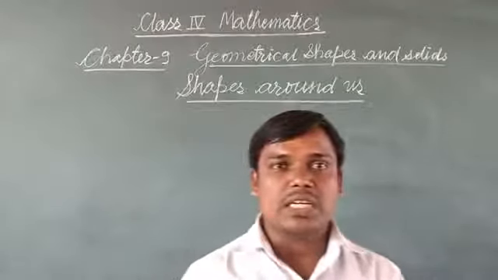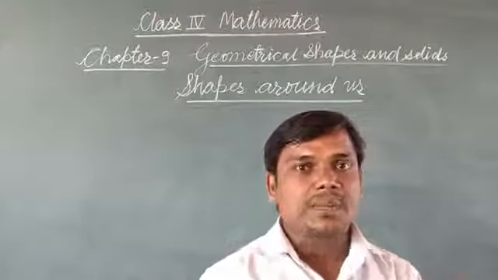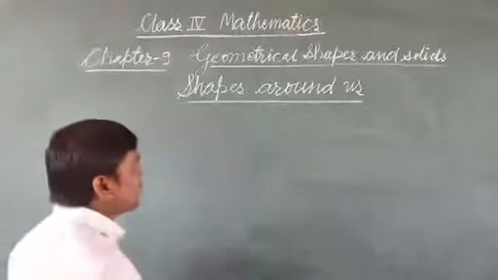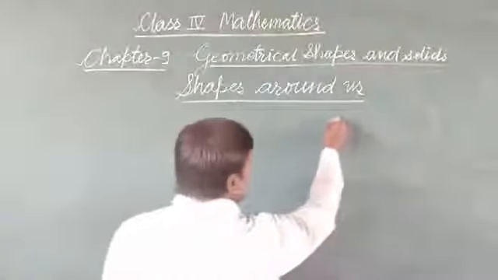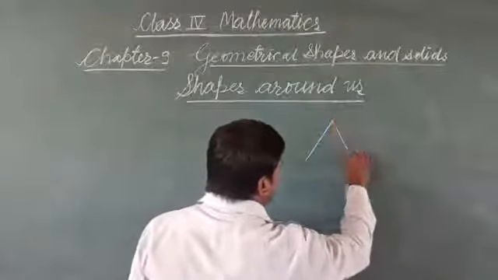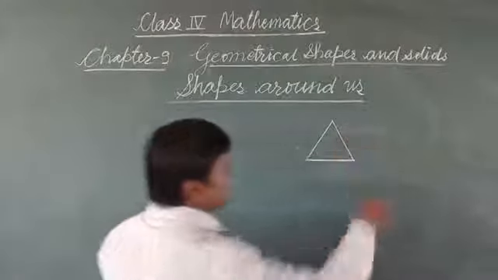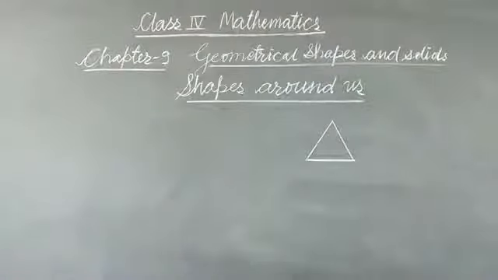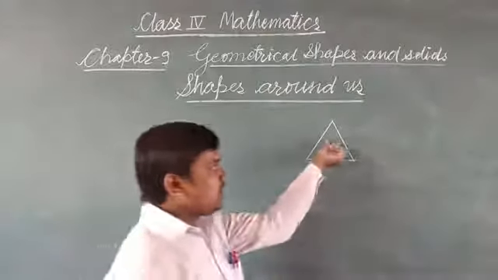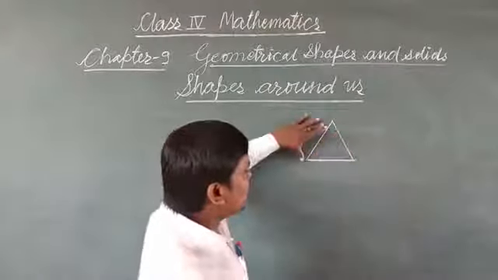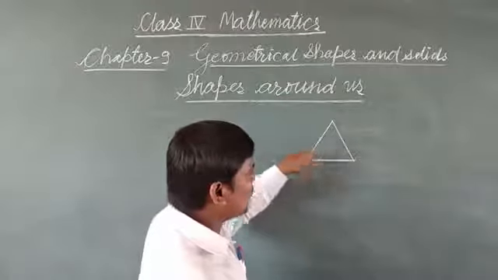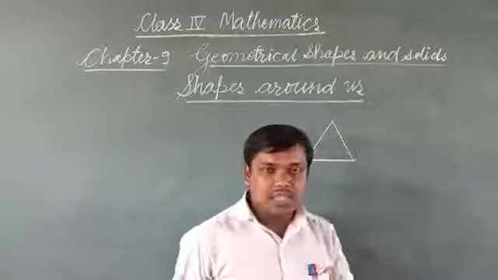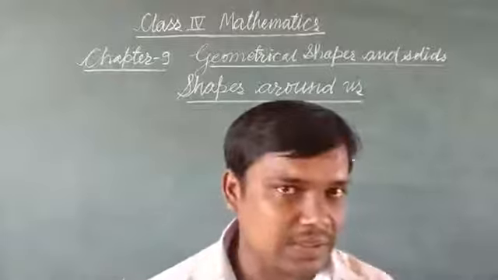Let's start with the geometrical shape triangle. This kind of shape is called triangle. A region which is bounded by three line segments 1, 2 and 3 is called triangle.